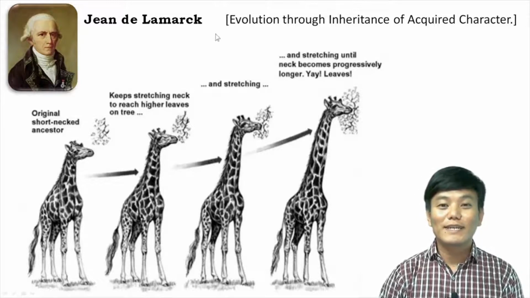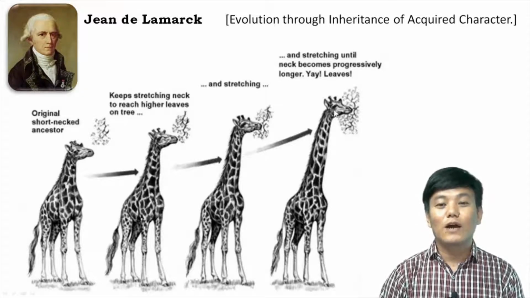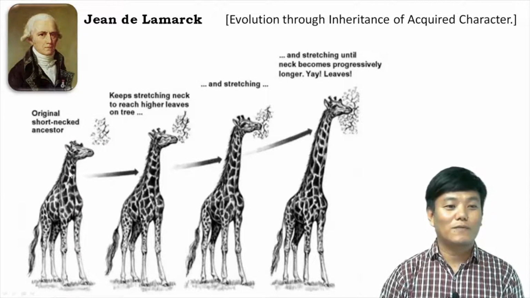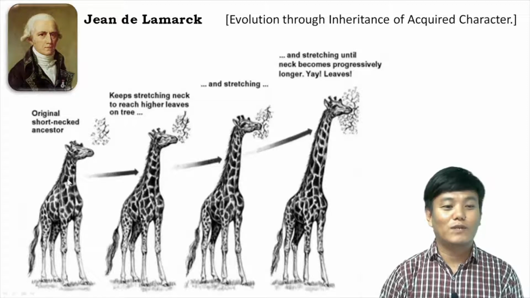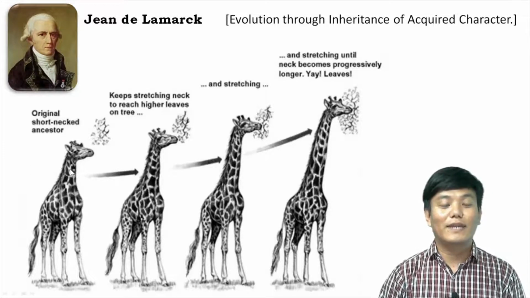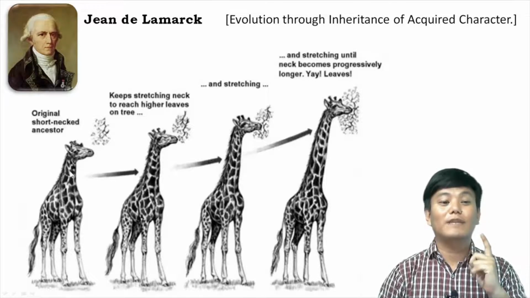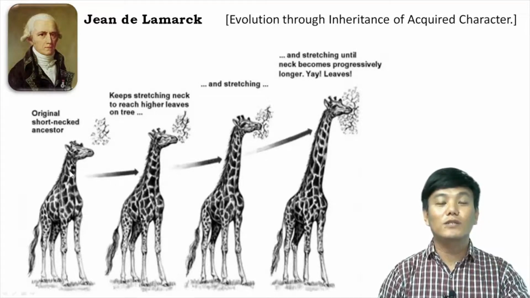So in order to understand his theory, let us take an example of our present day giraffe. We all know that giraffes have got long necks. So how exactly did giraffes obtain this particular long neck? According to Lamarck, the ancestor of our present day giraffe was a short-necked one. So this short-necked ancestor tried to reach the foliage on higher branches of the trees, and its neck became a little bit longer. And this acquired trait of a longer neck, it passed down to its offspring.